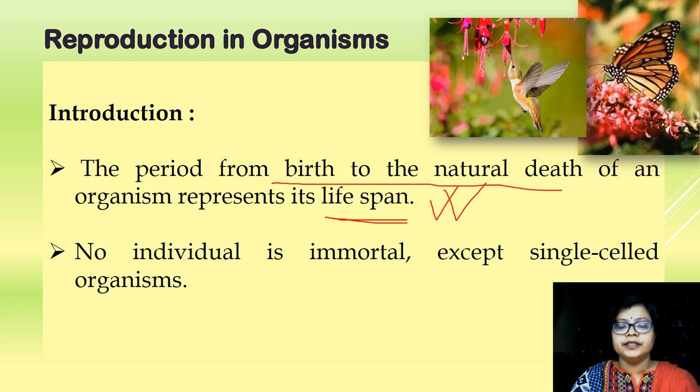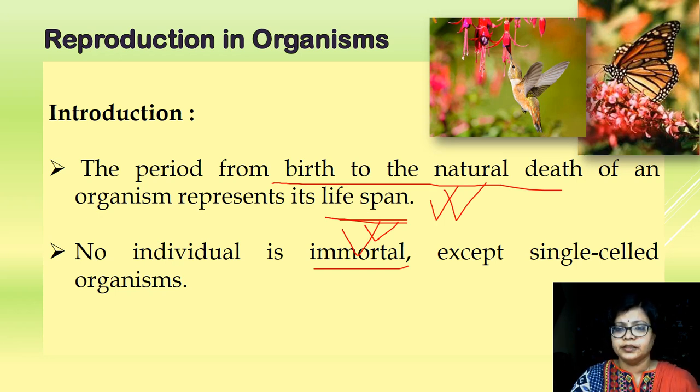No individual is immortal except the single-celled organisms. After the completion of their life cycle, each and every organism will die. That is the normal phenomenon. But in case of single-celled organisms, there is cell division, and for them, cell division is equivalent to reproduction.